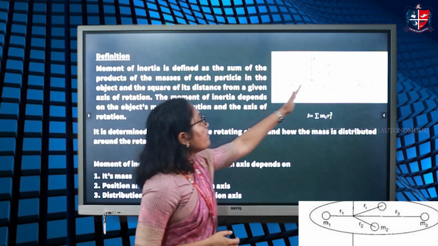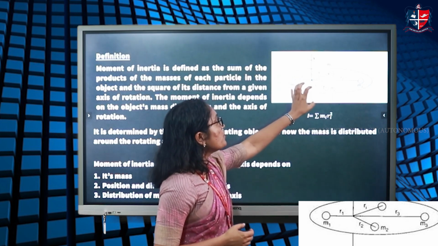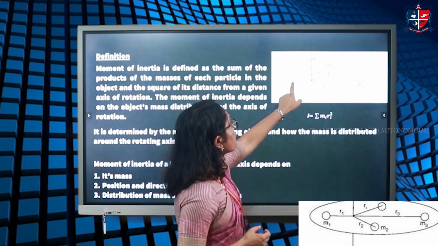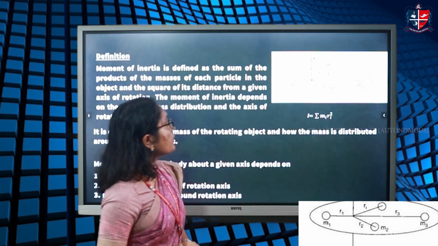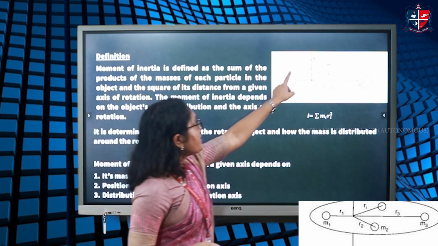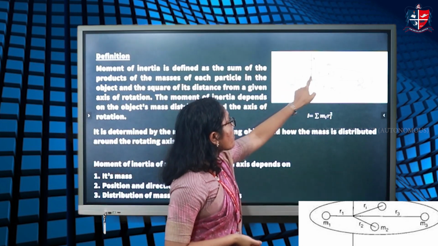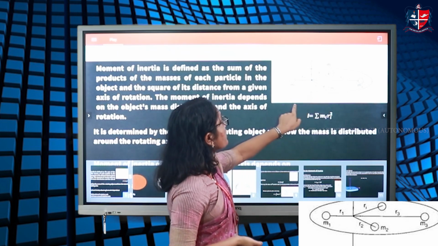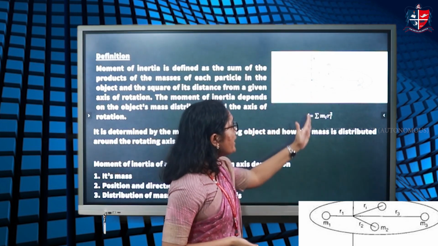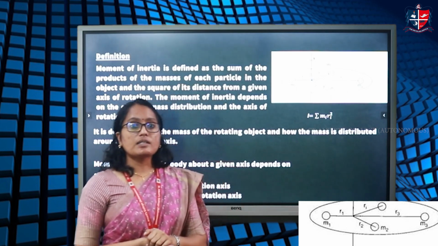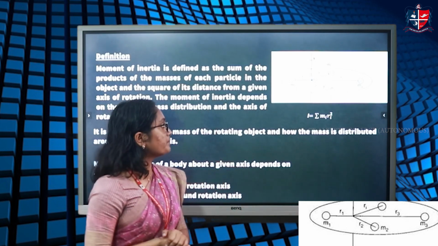So, if you have an object composed of individual point masses m1, m2, m3, etc. at a perpendicular distance r1, r2, r3 from the rotating axis. We can only define moment of inertia with respect to a rotating axis.